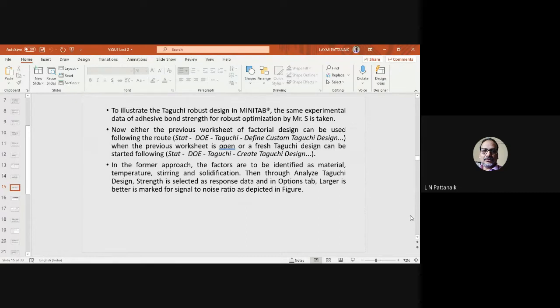If you have already entered data, then there is one approach. Or if you are starting from scratch, meaning you are not doing the ANOVA analysis at the beginning and are going directly to the Taguchi design, then you can also start directly from here. Go to Start, DOE, Taguchi, and define custom design.